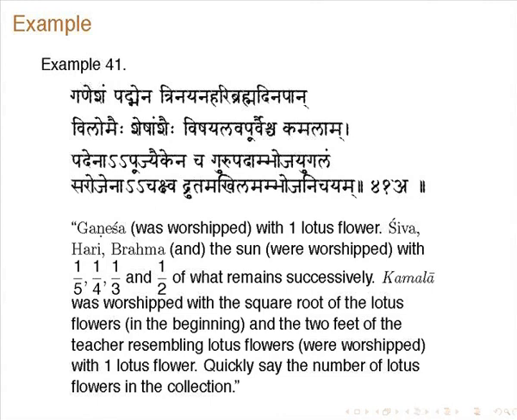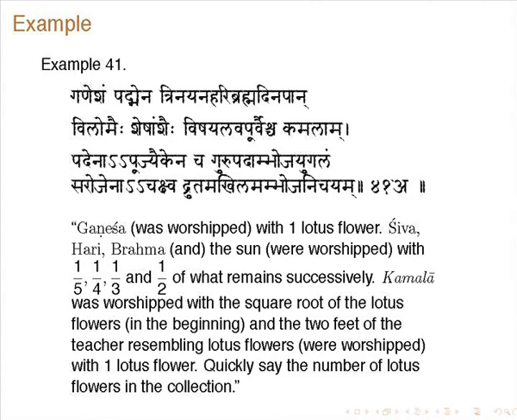Ganesha was worshipped with one lotus flower, Padmena. Shiva, Hari, Brahma, Dinapan, the maker of day, that is the sun, were worshipped with 1/5, 1/4, 1/3 and 1/2 of what remained successively.